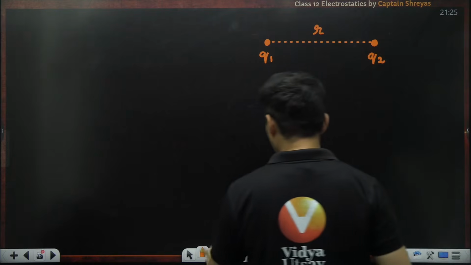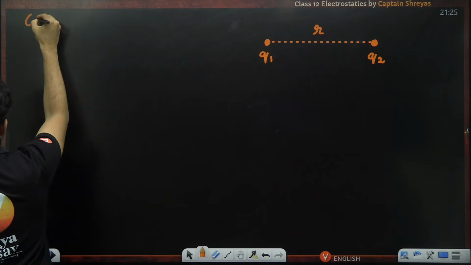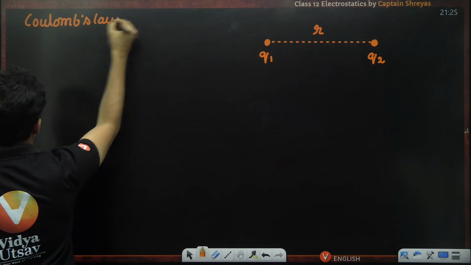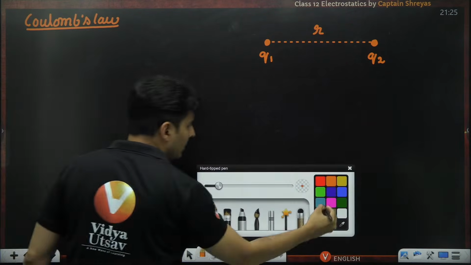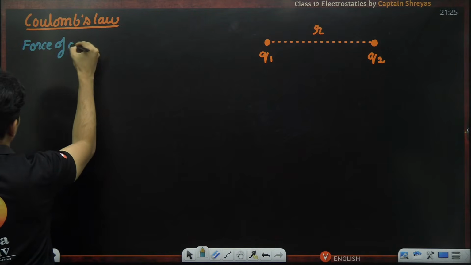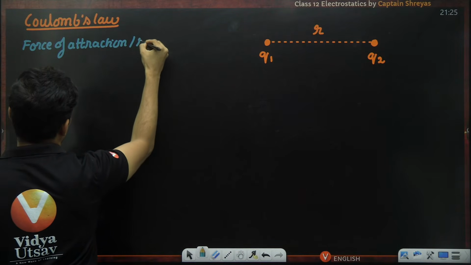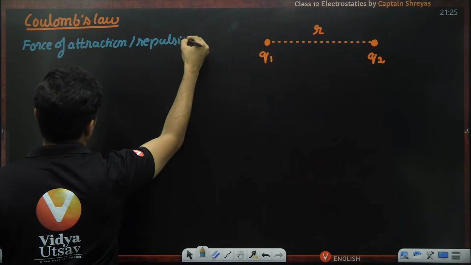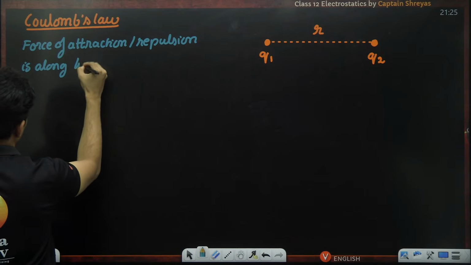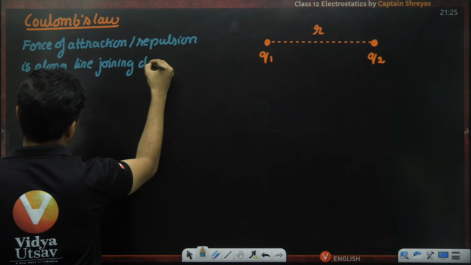Now, here is Coulomb's law. Coulomb said that the force of attraction or repulsion is along the line joining the charges.